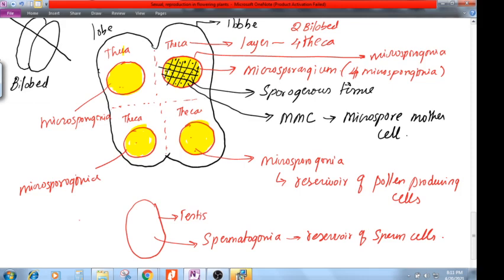So this is a reservoir. That means it is going to be there naturally in a plant. It is a storage area, and that storage area is filled by a tissue called sporogenous tissue. That tissue contains a group of MMCs. Many MMCs are there, and MMC is nothing but microspore mother cell. We are going to study how one microspore mother cell produces pollen. Are you getting the flow?